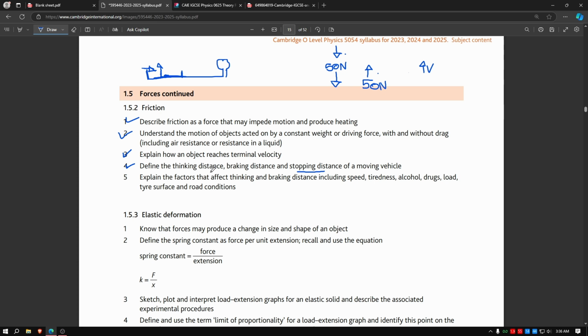And one short thing you need to remember is that thinking distance does not really change unless you are under the influence of alcohol or something else. If you are in a sane, solid mind, then the thinking distance does not change. And braking distance will change depending on whether the road is dry or wet and whatnot. So braking distance can change depending on the car. And if your brakes are faulty or something, that can also happen. But in the question, the brakes are not faulty. You will only come across whether the roads are wet, dry, and stuff like that. So that is all on braking distance. Braking distance does change. Stopping distance is just the total distance, add them up if you wish.